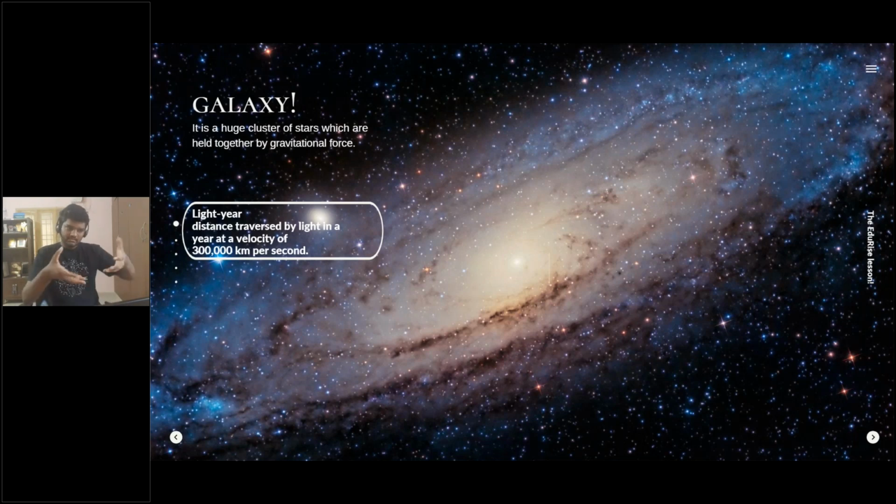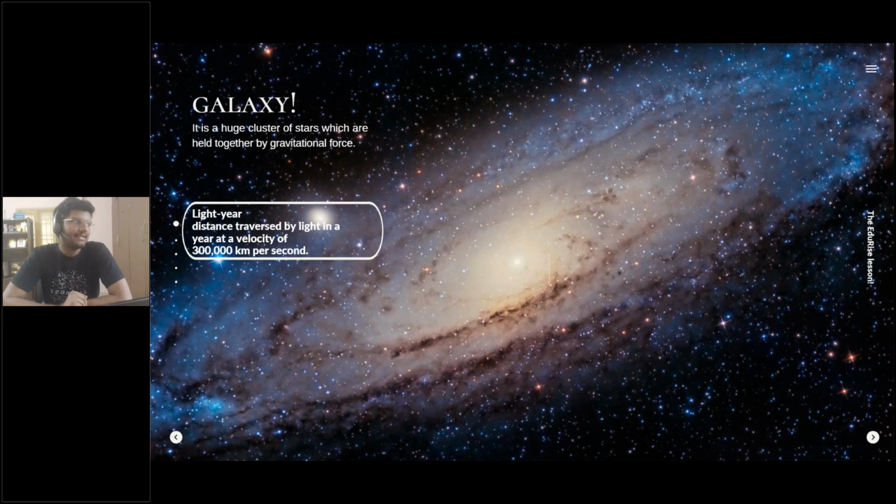And one specific part of the universe is known as a galaxy, which is a huge cluster of stars held together by a gravitational force, very similar to how we are all pulled together by the Earth through a gravitational force. This galaxy is a combination of different stars together. It has a gravitational force. And it's quite interesting, right?